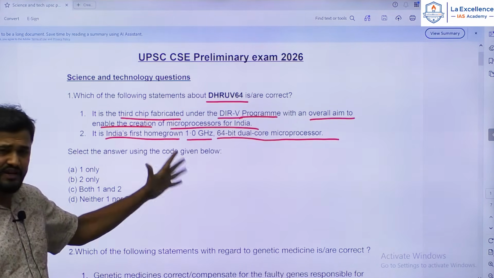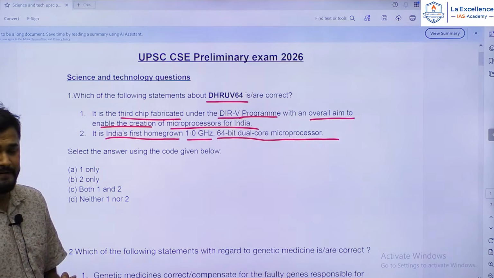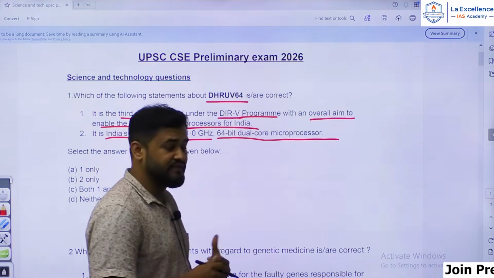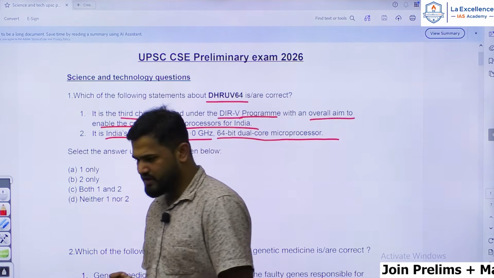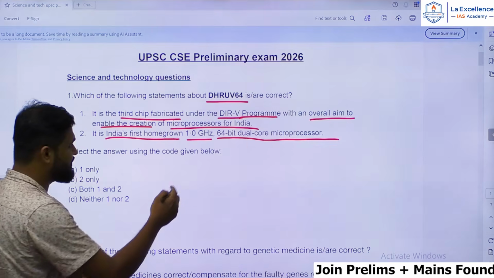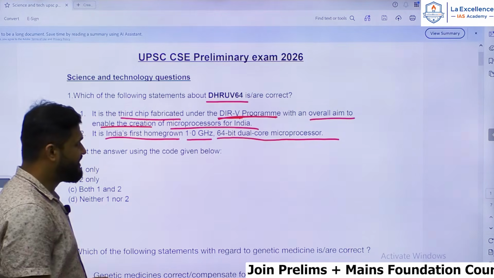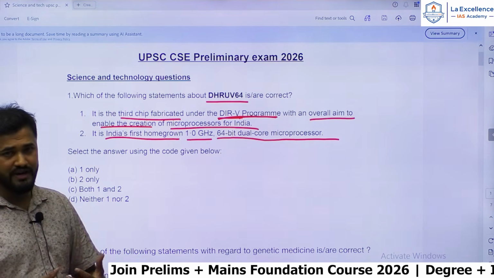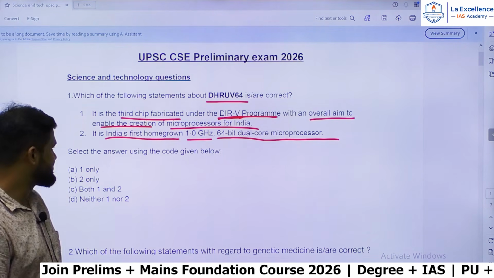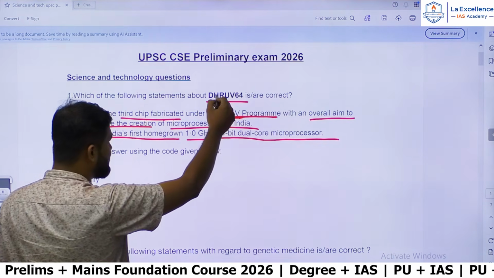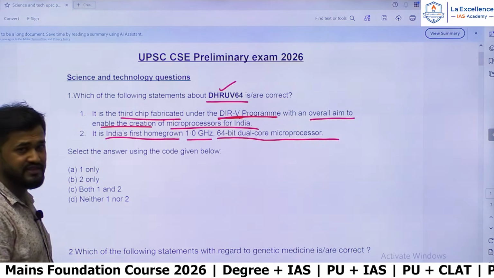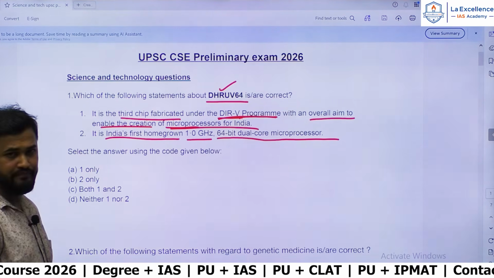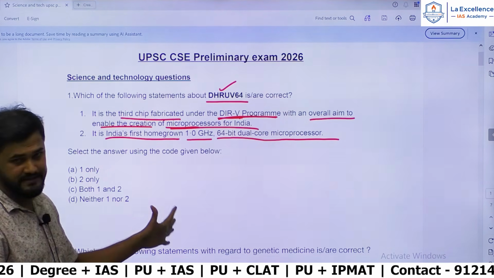This topic has been in the news for various reasons, and most importantly, India is trying to gain self-sufficiency in the production of semiconductors and microprocessors. For that, India has already launched this program called the DIR-V program, which is the Digital India RISC-V program. Under that, India wants to build semiconductors and microprocessors indigenously. So, under this program, the statement is telling that Dhruv 64 is the third microprocessor chip that has been built indigenously in India, and this statement is correct.